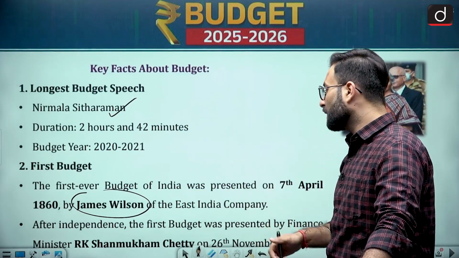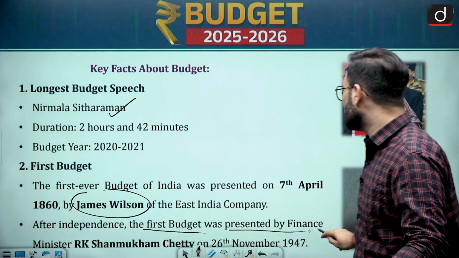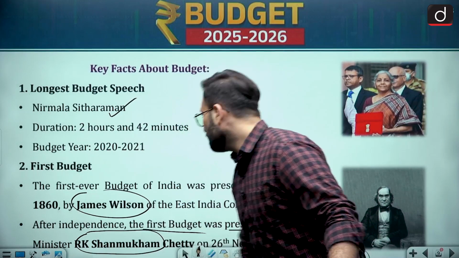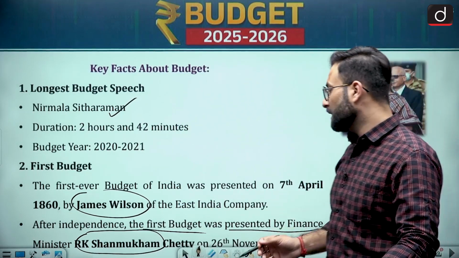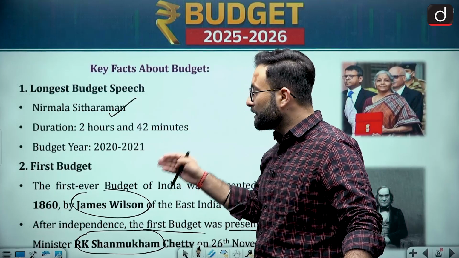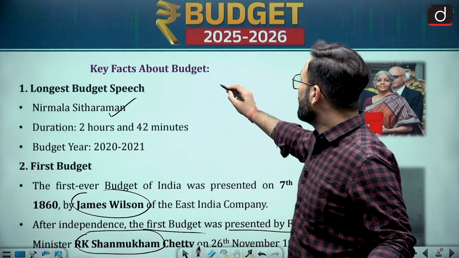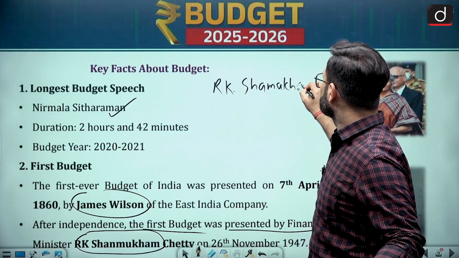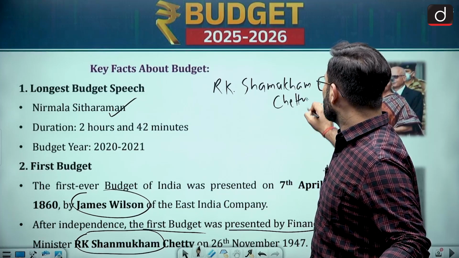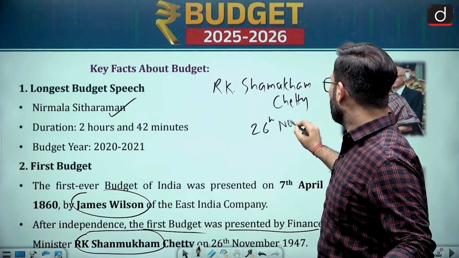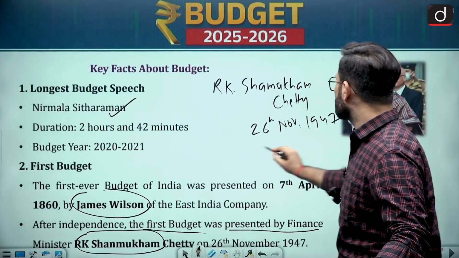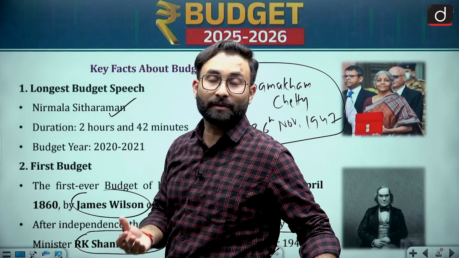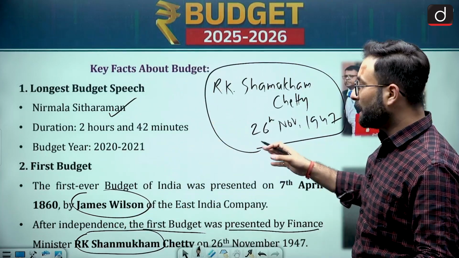After independence, the first budget was presented by the finance minister R.K. Shanmugam Chetty. He presented the budget after independence. Again, please remember this name, R.K. Shanmugam Chetty. He presented it on 26th November 1947. So this is something you should remember, because this is the first budget presented by the finance minister of independent India.